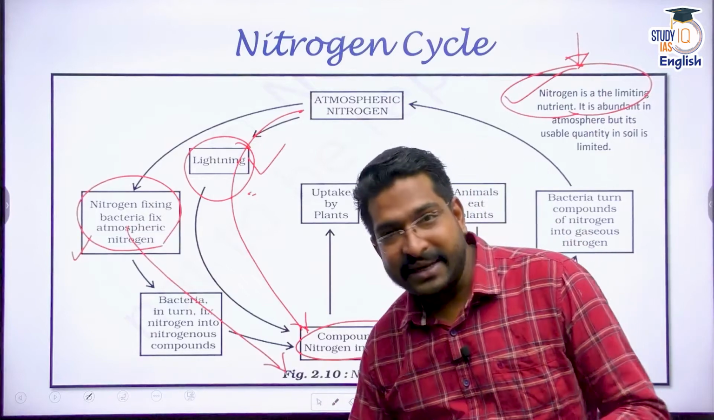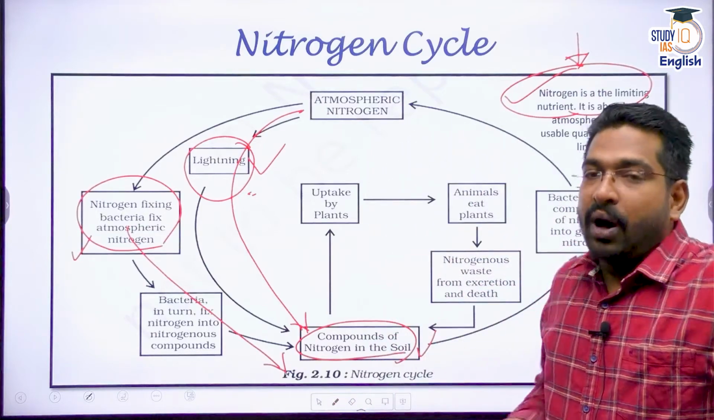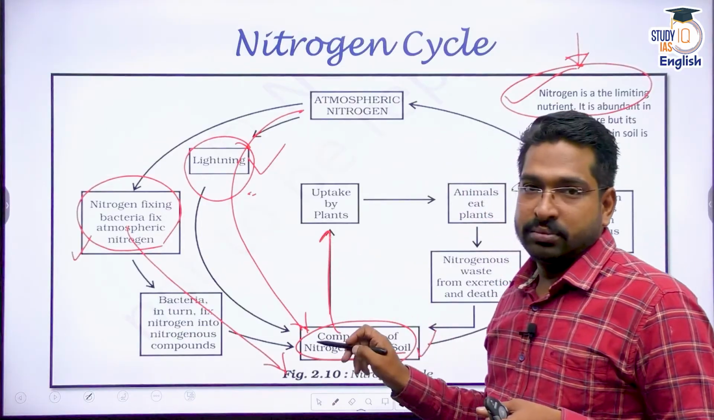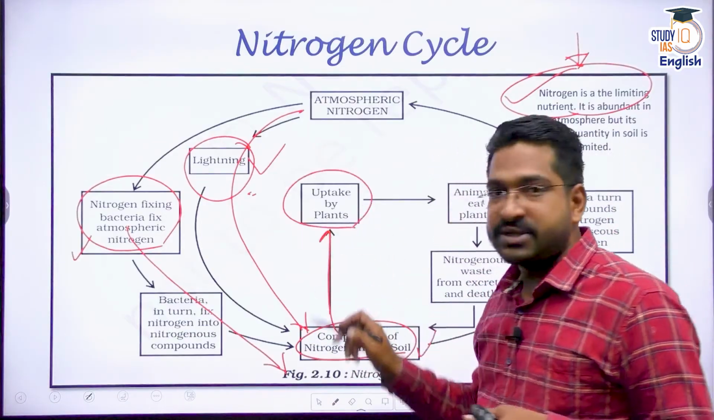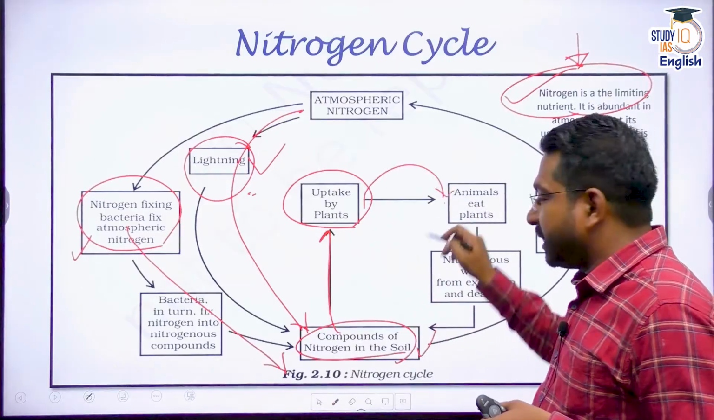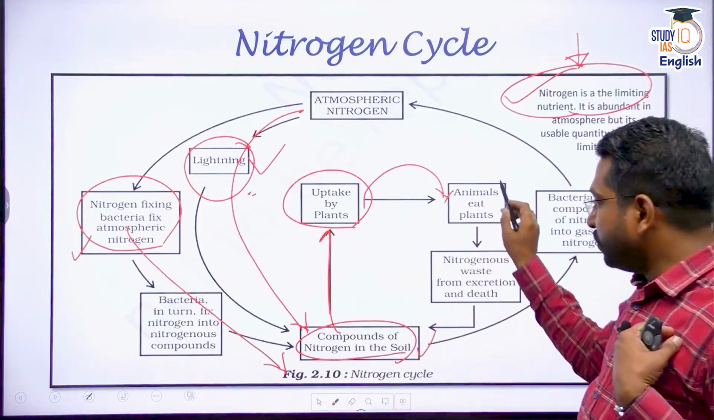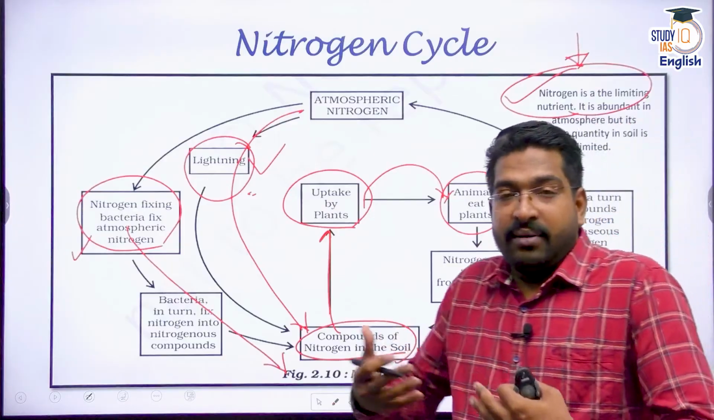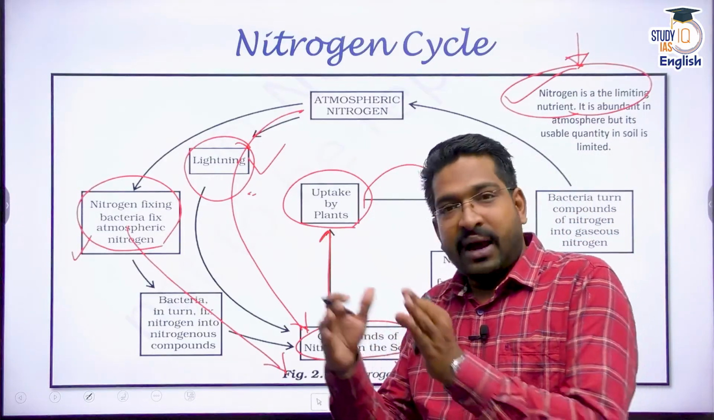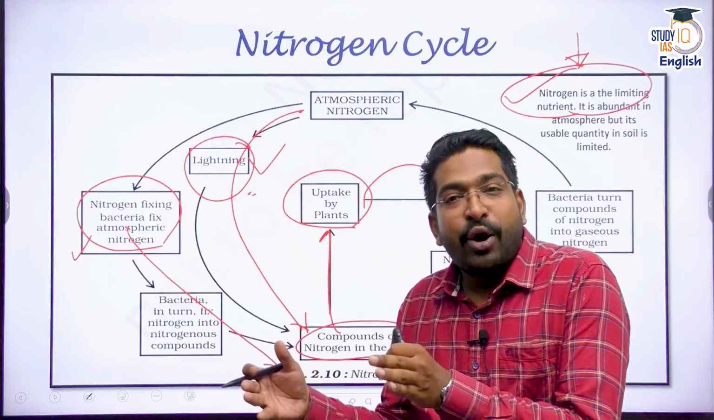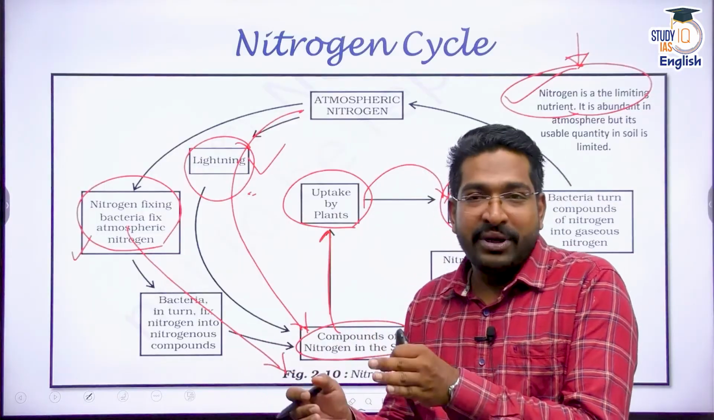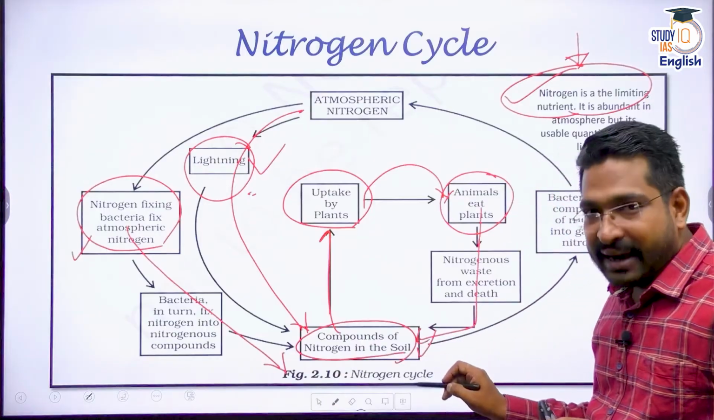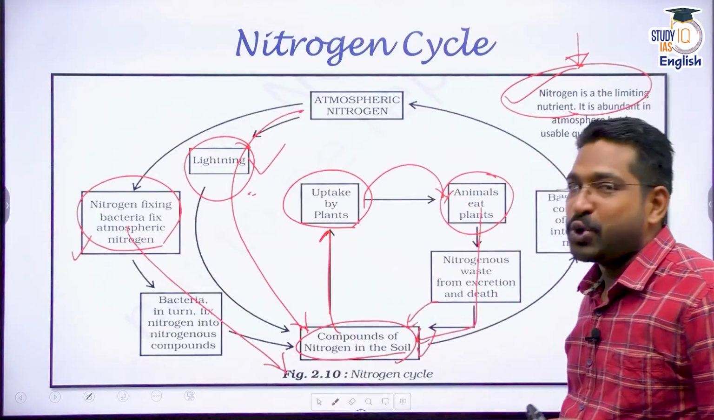Now once it enters the soil, what do I do? I grow my crops. The crop is going to use nitrogen. The plant or the crop takes up this nitrogen. I consume that plant. That means that nitrogen has now come into me. I eat it, I consume it, and ultimately the waste products from the excretory or digestive system contain a lot of urea, uric acid, ammonia. Through waste material, dead and decaying matter, it again enters the soil.